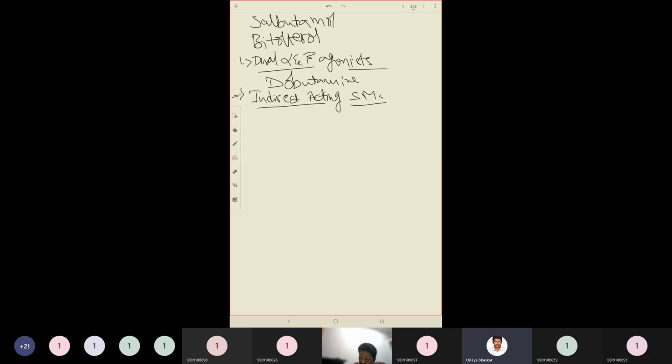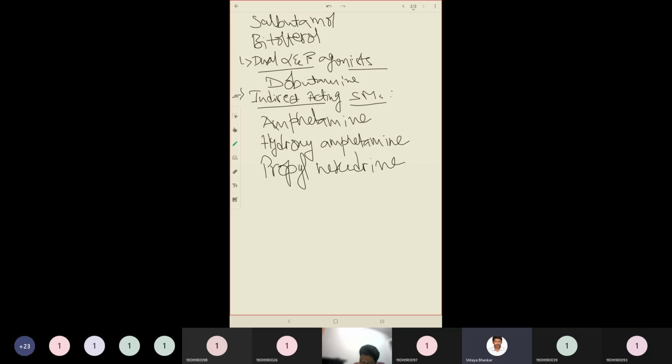Okay, the examples include amphetamine, hydroxyamphetamine, propylhexedrine. Okay, these all are the examples. One more is there, pseudoephedrine.